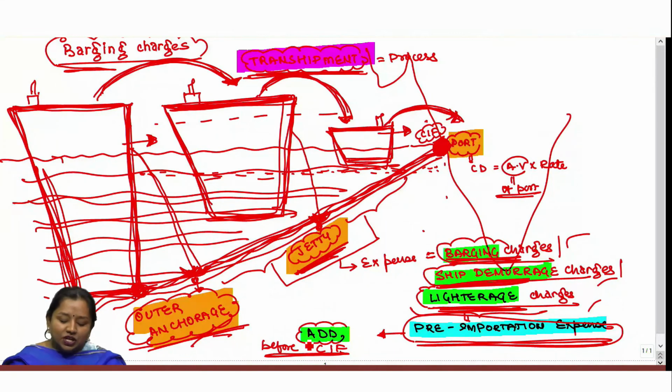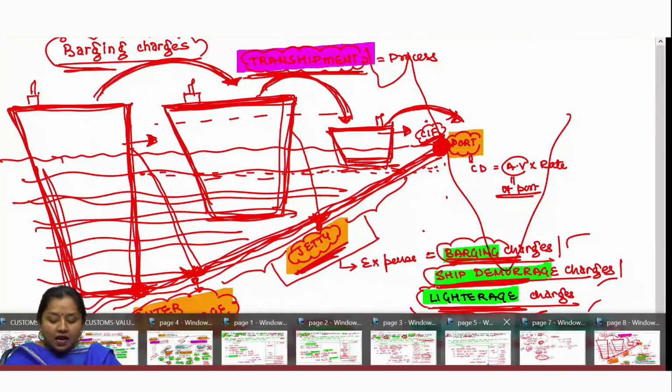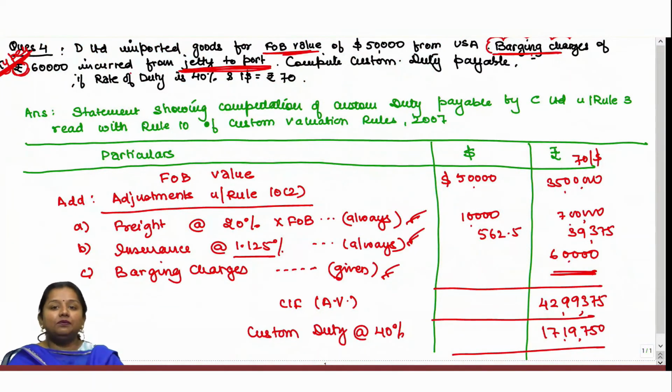Being a pre-importation expense, it shall be added before CIF value, because CIF value is the value of goods at the Indian port. So, obviously, this expense has been incurred before the Indian port, before CIF value, therefore this expense shall be added before CIF value itself.